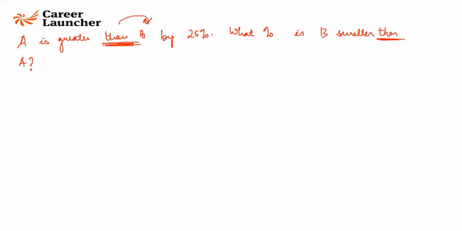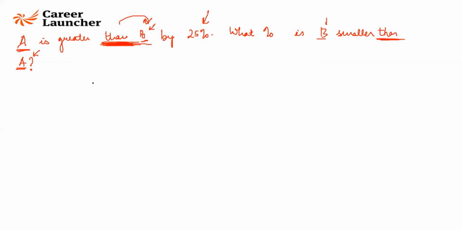Here is the base of comparison. What are you comparing A with? In the first sentence you're comparing A with B, and in the second, B smaller than A, you're comparing B with A. So the base of comparison in the first sentence is B, and the base of comparison in the question statement is A. So just take some random numbers and try this. A is greater than B by 25%.